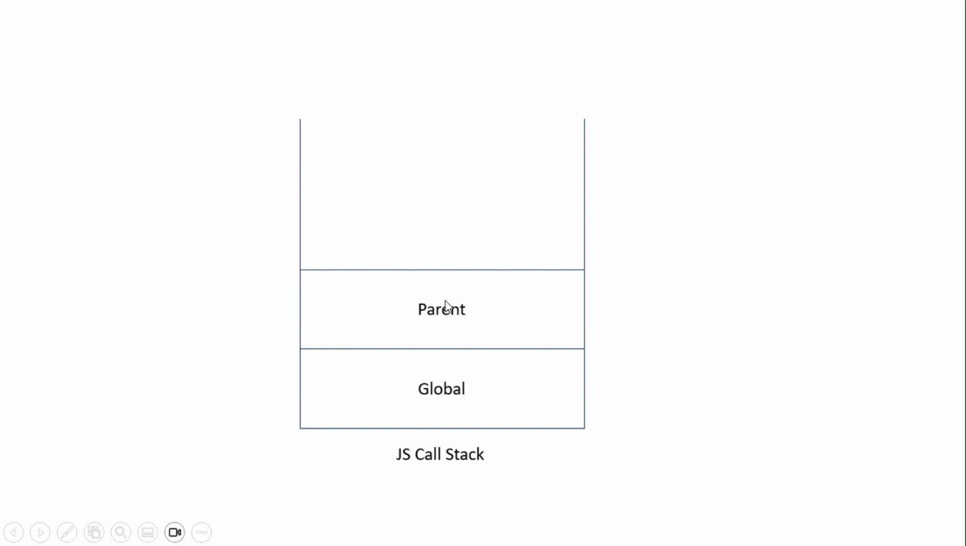But within this parent function scope, it will have access to its lexical scope. So what is the parent function's lexical scope? The global context. So within this parent function, we'll have access to the global, whatever the variable declared inside this global object, will still have access.